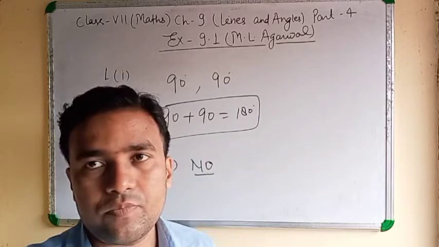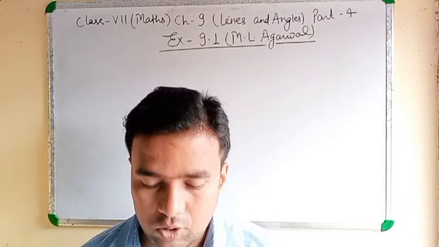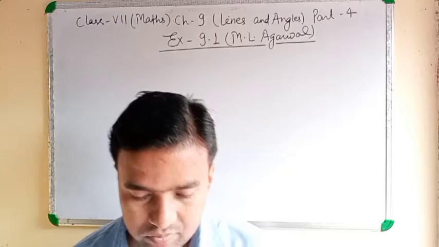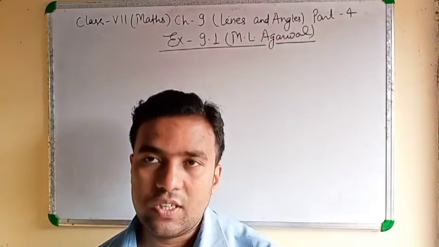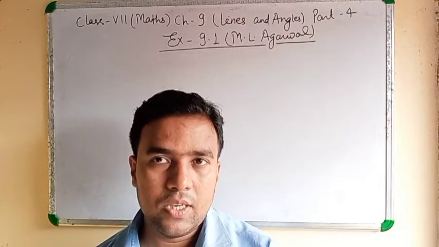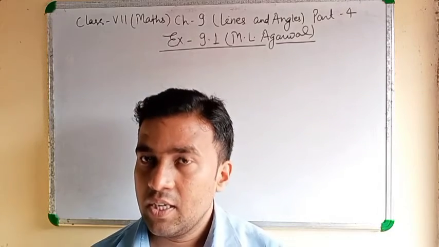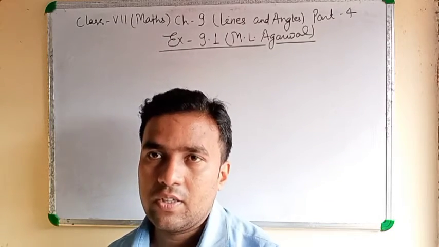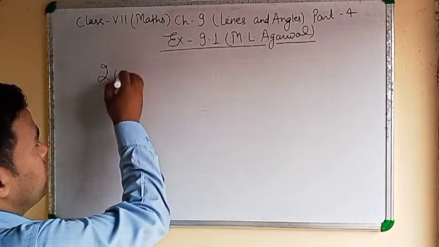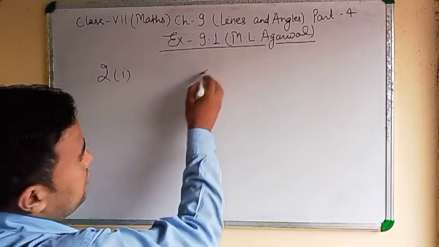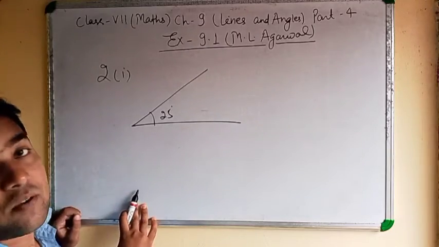Question number 2, find the complement of each of the following angles. In exercise 5.1 of NCERT we have done this type of question. If the digits are the same you will not do it again, but if the question is the same and the digits are different, that question you will do. Clear? Second one, given 25 degrees.